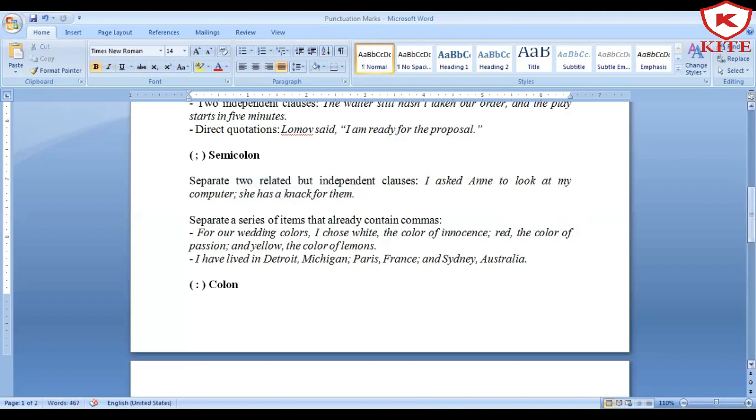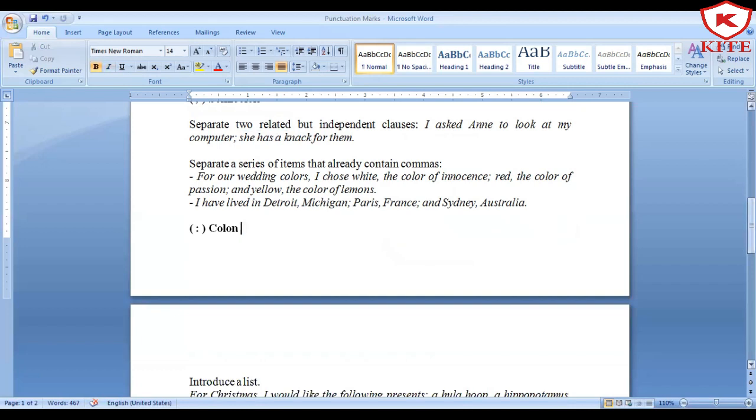Okay. So next use of semicolon, which I want all of you to know in a better way. If you use such kinds of punctuation marks in your writing, you will be called a very skilled writer. See, if you want to separate a series of items, so what's the big deal? We can make use of it.